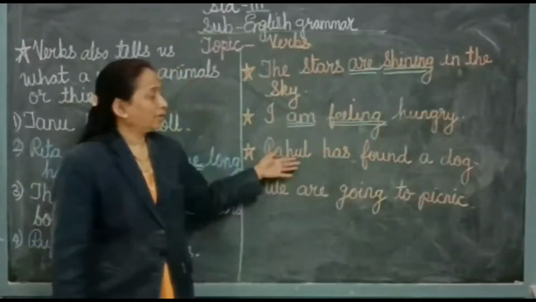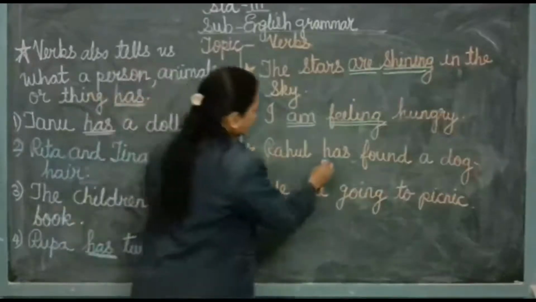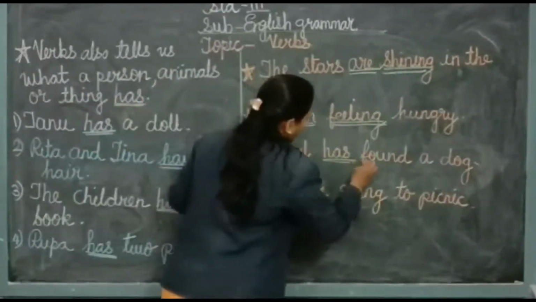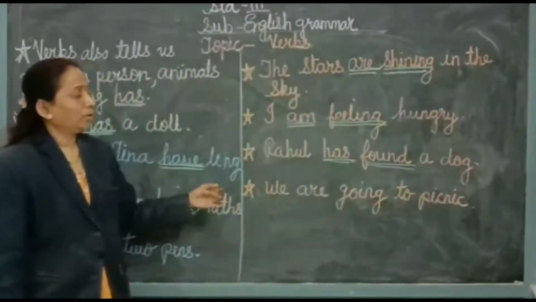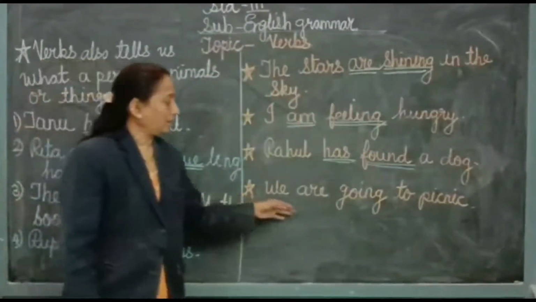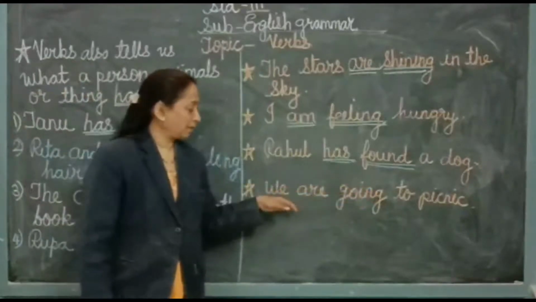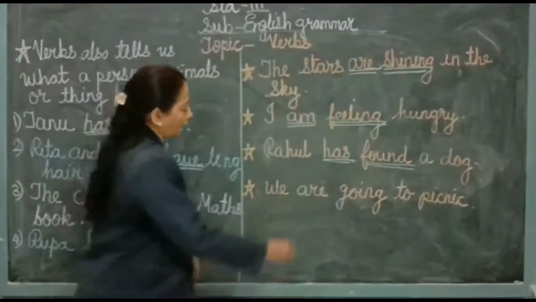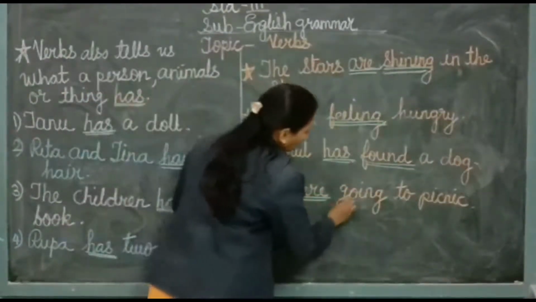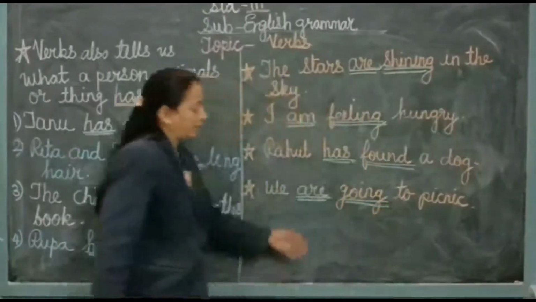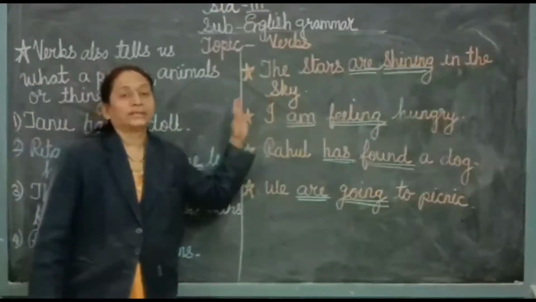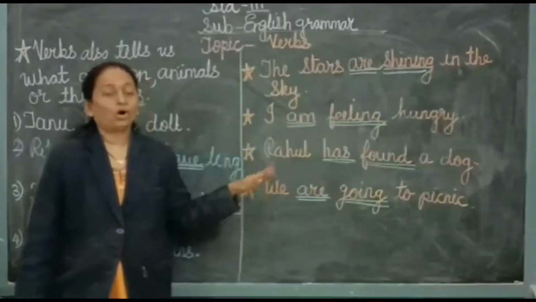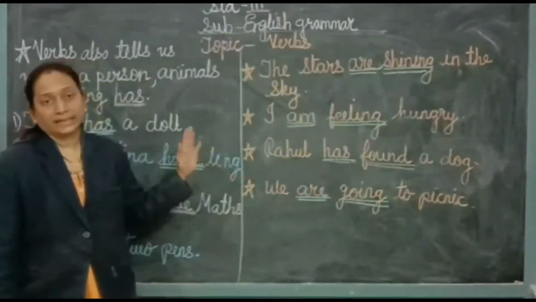Here again has is a verb and found is also a verb. Then, we are going to picnic. Again we are talking about ourselves, and are is a verb here and going is also a verb. So you can see that in each of these sentences there are 2 verbs. So the verbs can be one or more than one in each sentence.